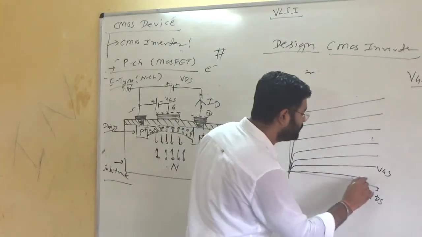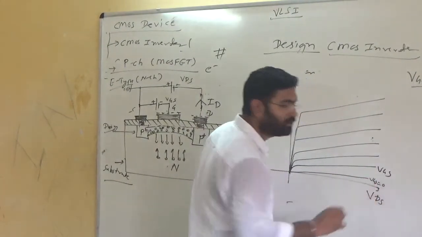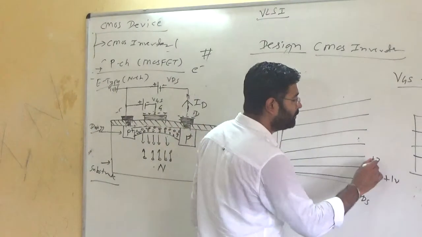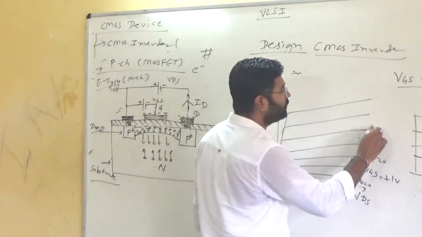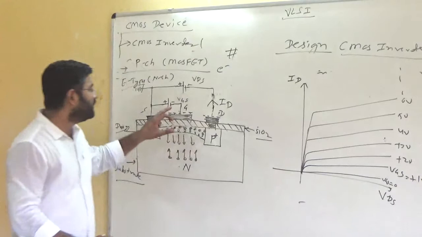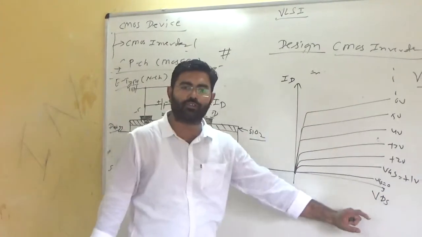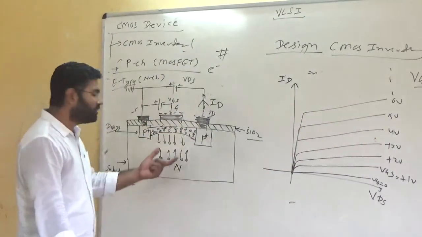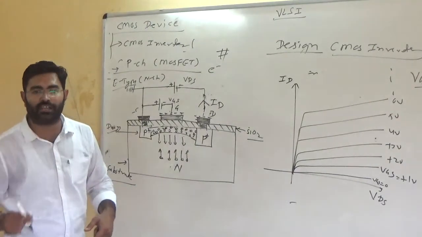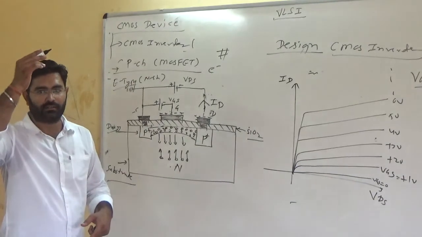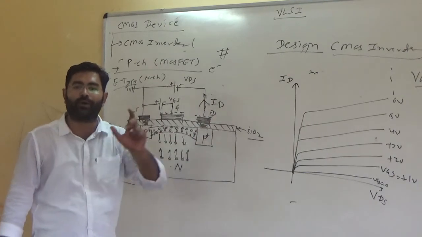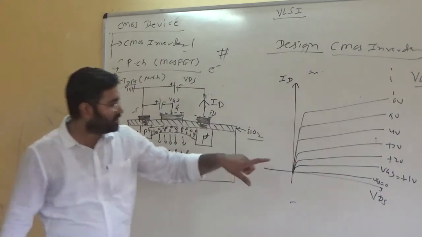When VGS is 0 initially, very low, and then plus 1 volt, plus 2 volt, 3 volt, 4 volt, 5 volt, 6 volt and so on. When you are giving a very low VGS of 0, in such a case, because you know very well, in the N channel there are some holes in the form of a magnetic area, so they will conduct. In such a case, the current is very low, in the form of microamperes. Are you getting this one?